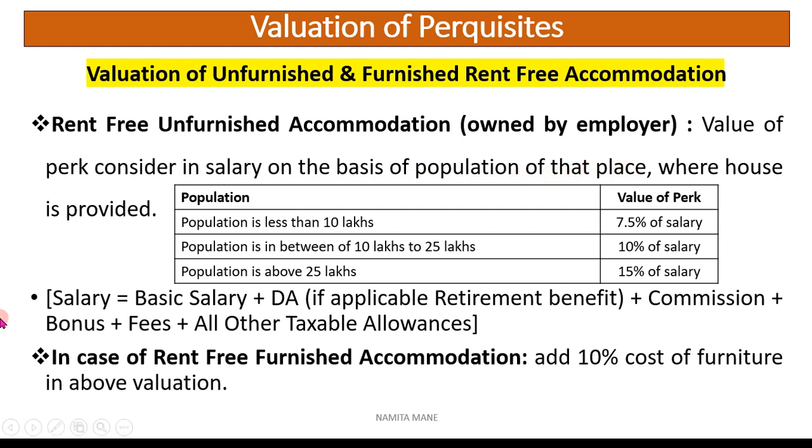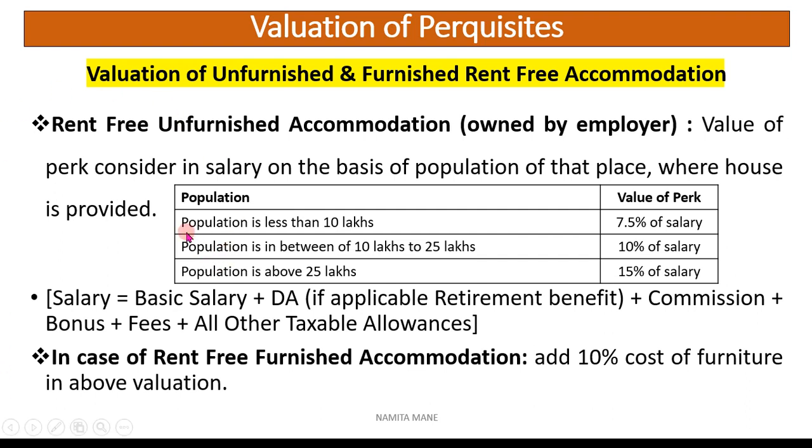So the valuation of unfurnished and furnished accommodation will be based on the population of the city in which the accommodation is provided. On the basis of that city's population, the valuation of this accommodation will be determined.